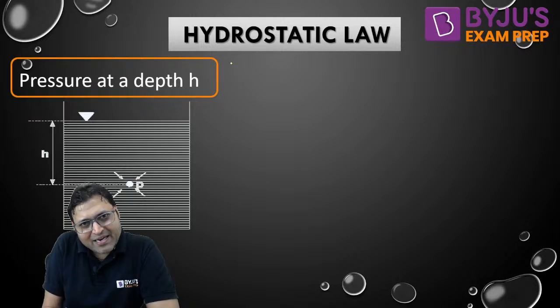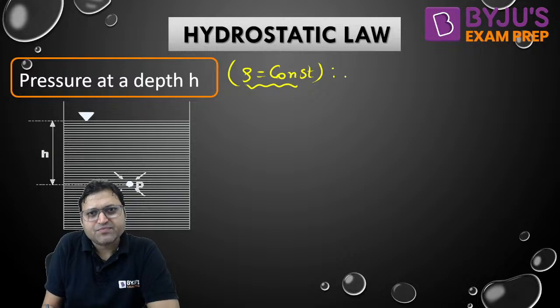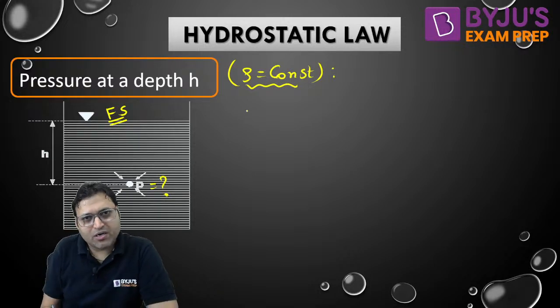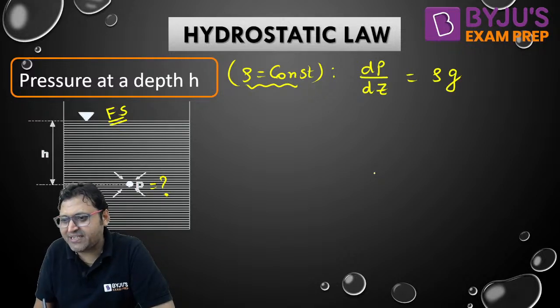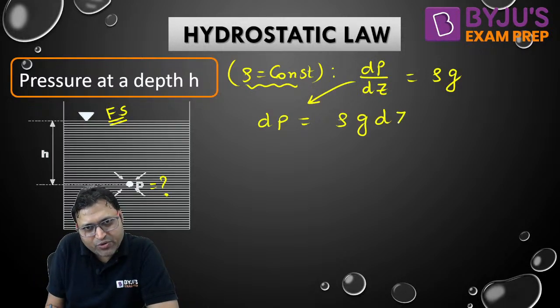Now, when density is constant, we are talking about liquids only. When the density is constant, how to find out the pressure at a depth h from the free surface? If a point is lying at a depth h from the free surface, how to find out the pressure? Look, as we know, dP by dz is equal to rho into g. We can separate the variables here. dP is equal to rho into g into dz.